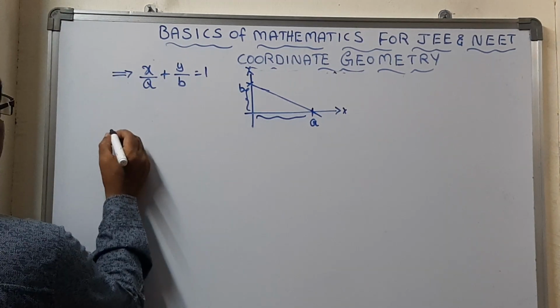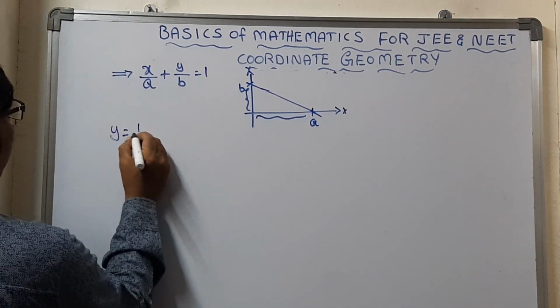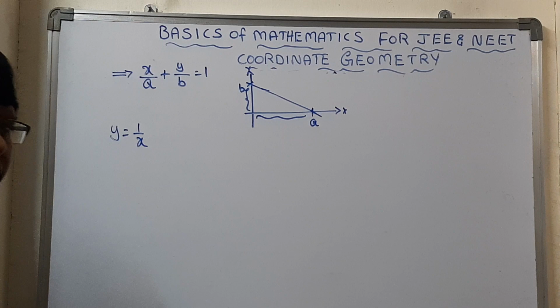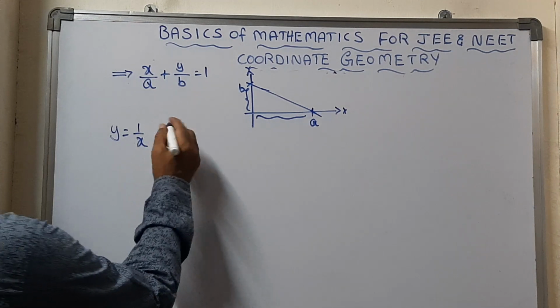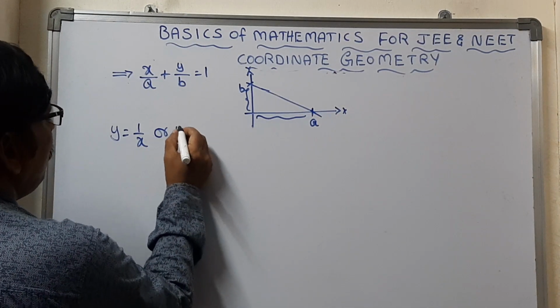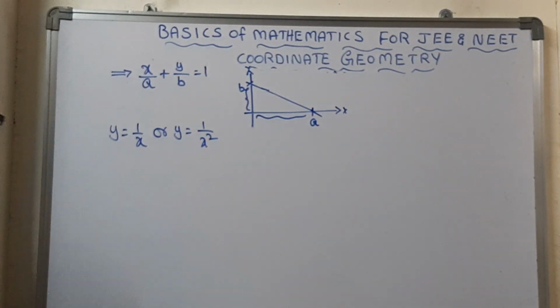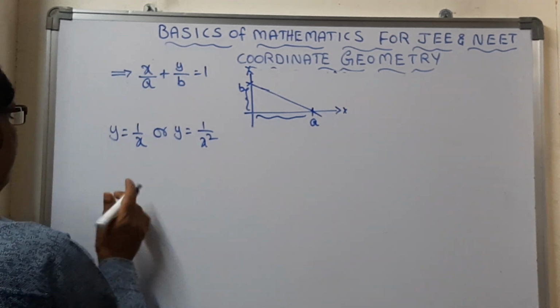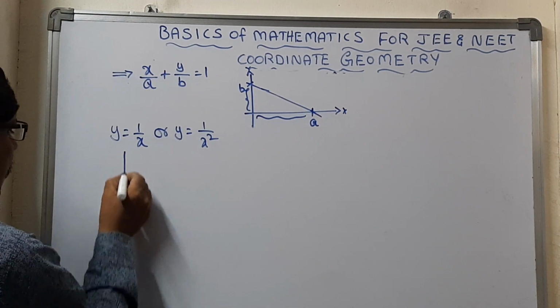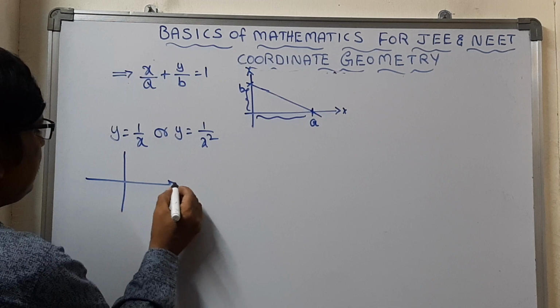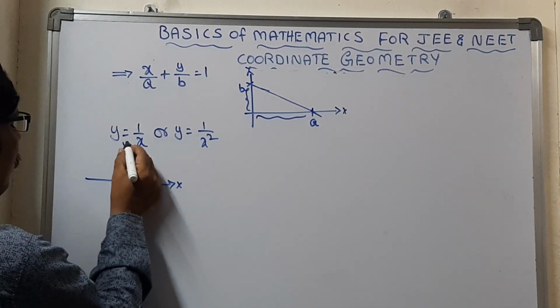If y equals 1 by x, or y equals 1 by x square, what type of graph will we get? We will get a graph like this, with the x-axis and y-axis.